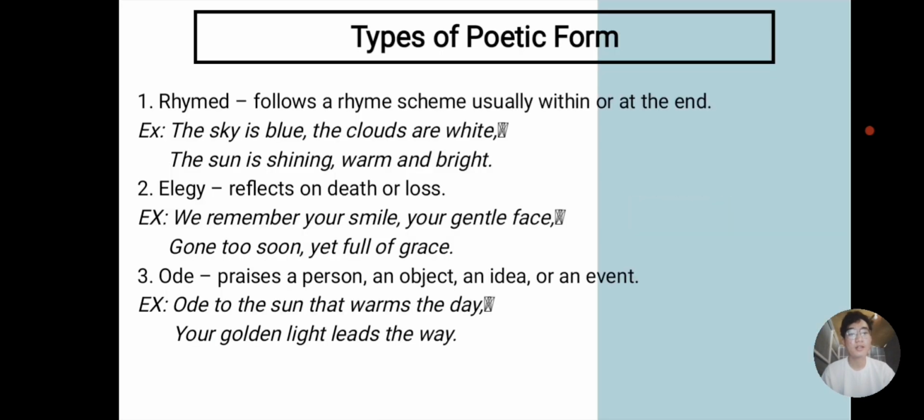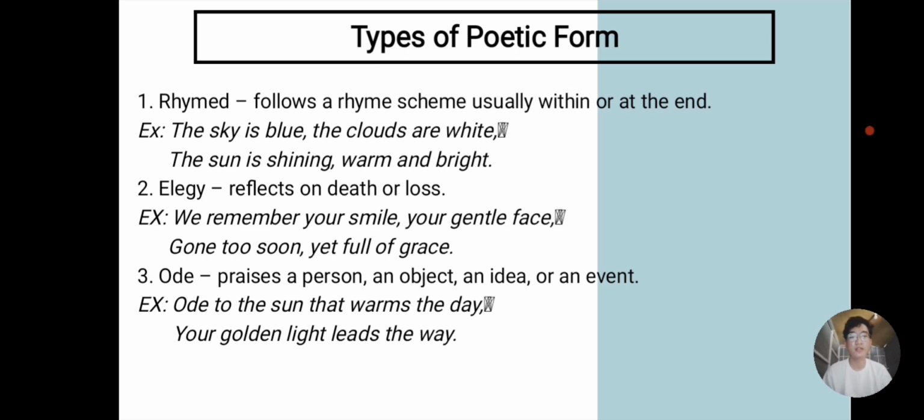First is the rhyme. Rhyme follows a rhyme scheme, usually within or at the end of a poem. When we say rhyme poetry, it follows a specific rhyme scheme, and it creates a more musical and rhythmic flow that makes poems more enjoyable to read and much easier for readers to remember. For example, the sky is blue, the clouds are white, the sun is shining warm and bright. As you can see, the rhyming words were white and bright, which sound exactly the same, and they are put at the end of our poem.